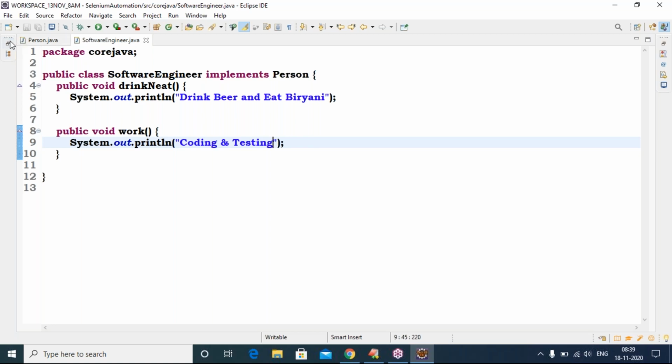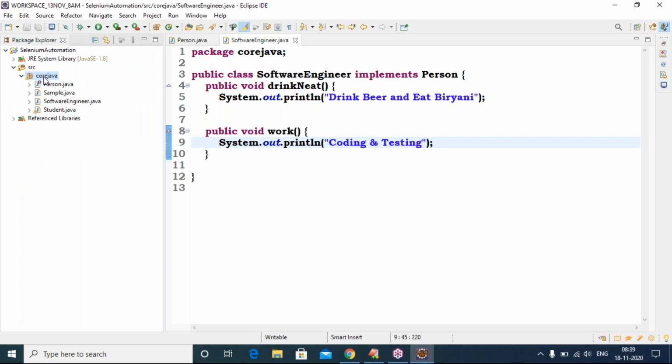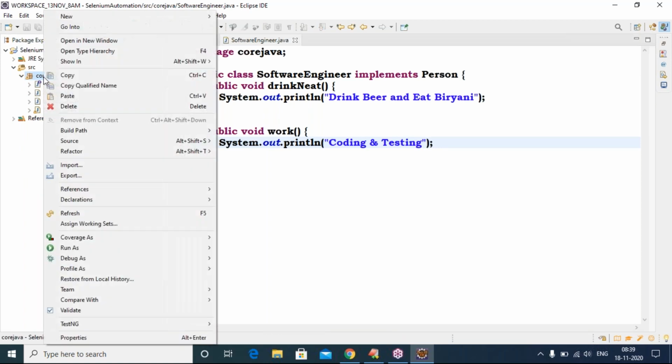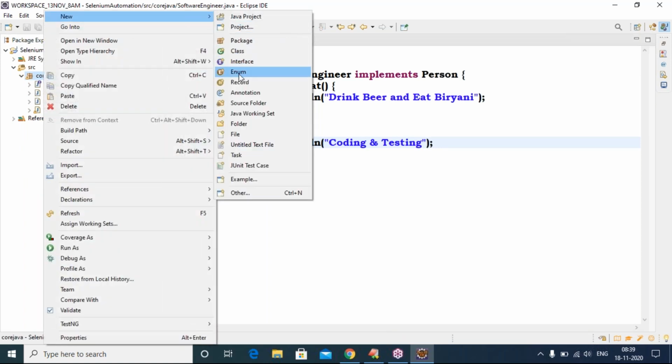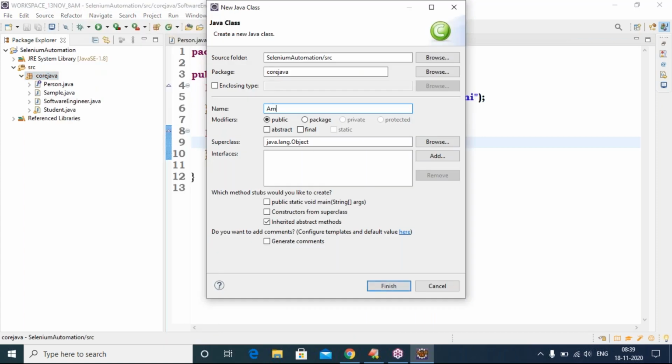Now see. Suppose you are all students. Some students came to Hyderabad, to Ameerpet. They want to implement the Person methods, because an Ameerpet student is also a person only. Sir, they came to Ameerpet to learn the classes.